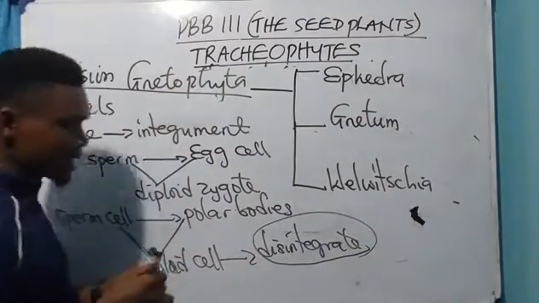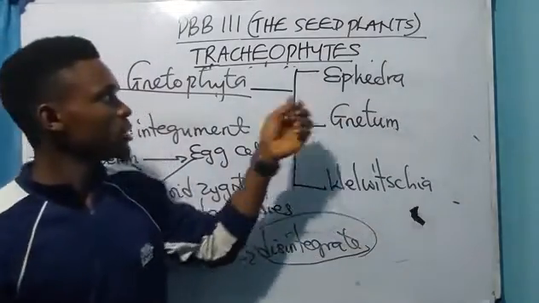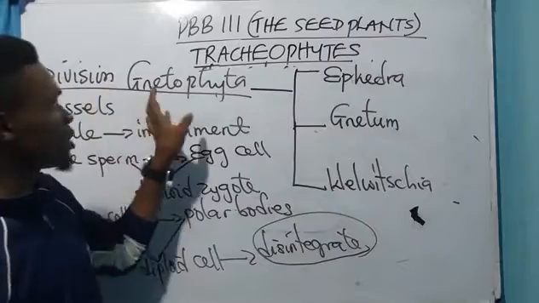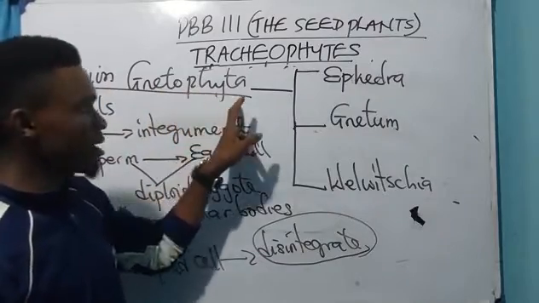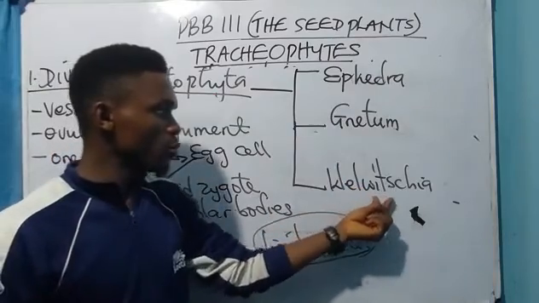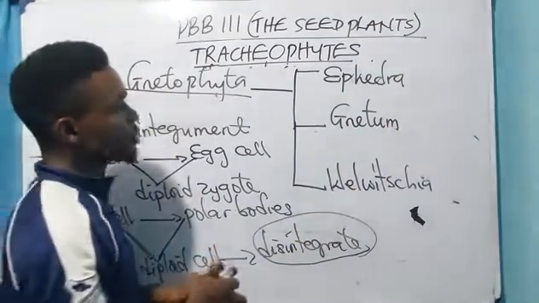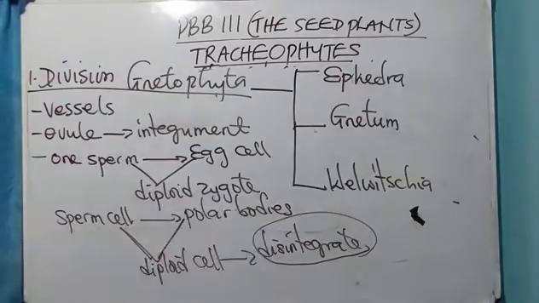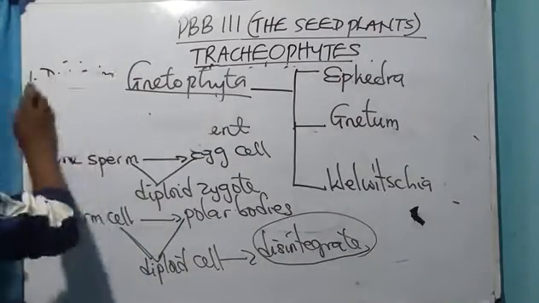These are the three genera found in division Gnetophyta: Ephedra, Gnetum, and what? Welwitschia. Now, what are the features of this Ephedra? What are the features they possess?